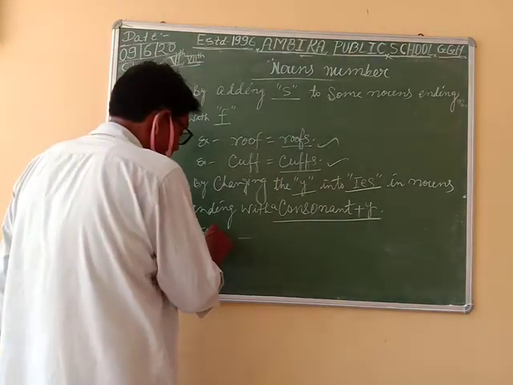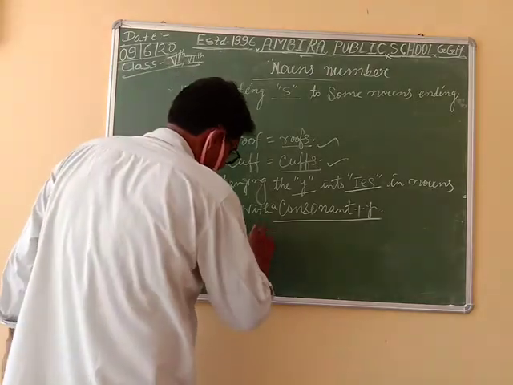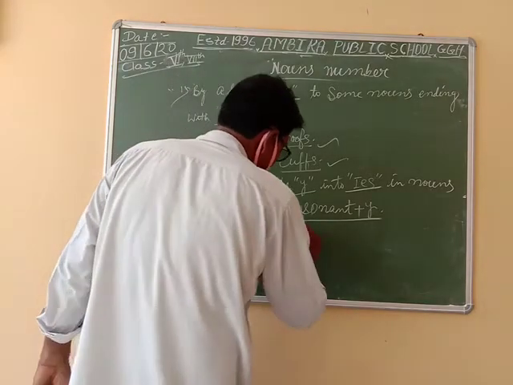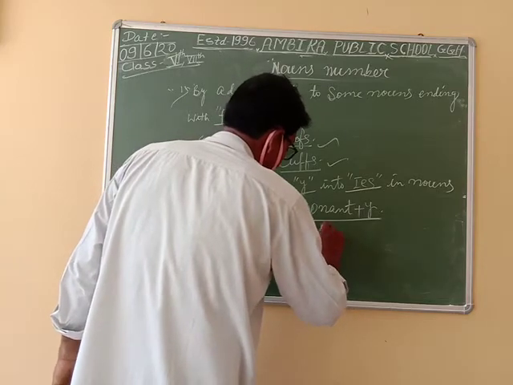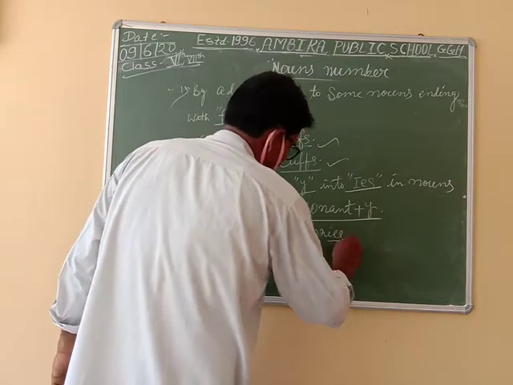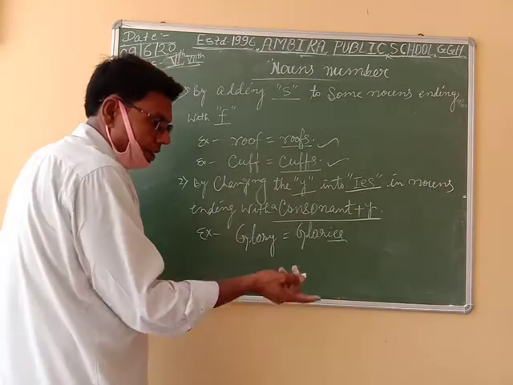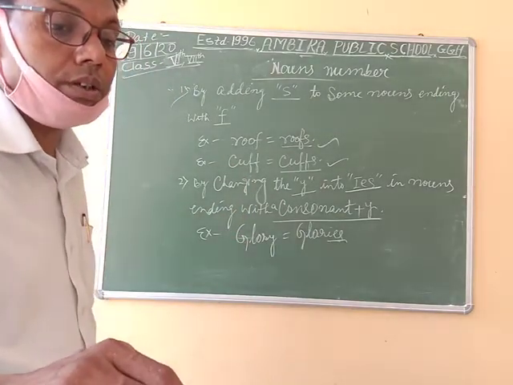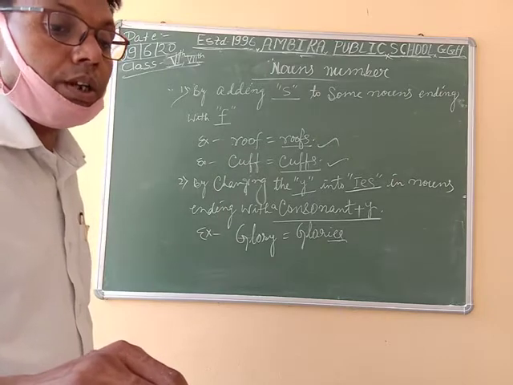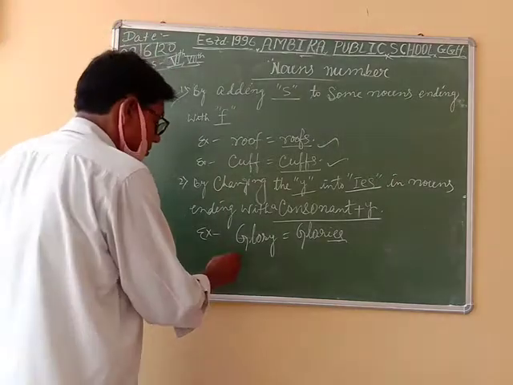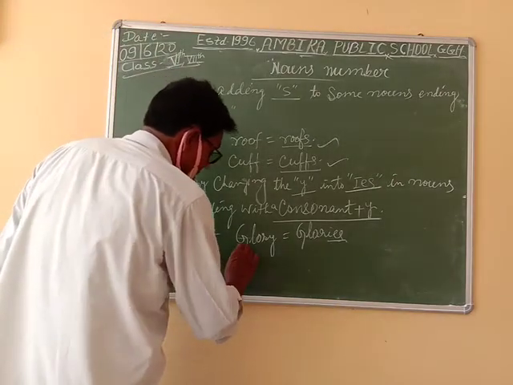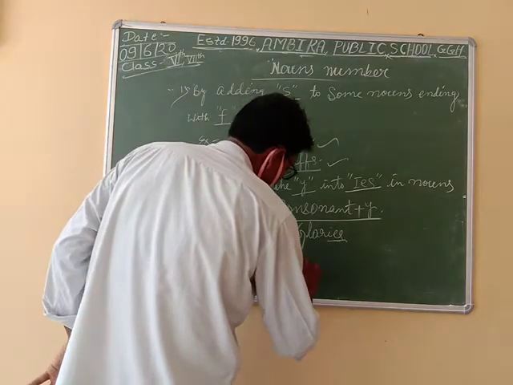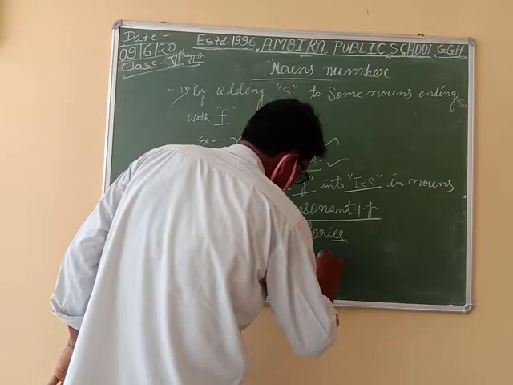Example number 1, glory. The plural form will be glories. Y is going to change into ies to make the plural. Clear? Next one, baby. The plural form will be babies.